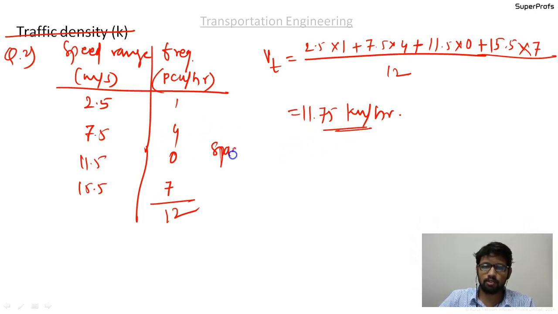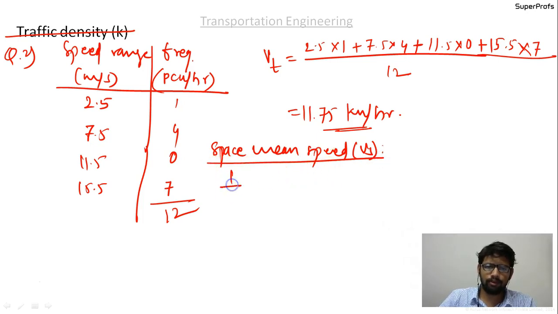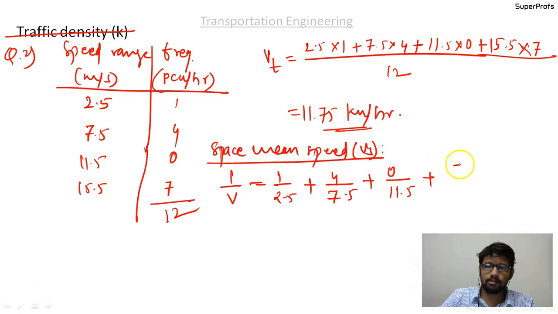Similarly, the space mean speed Vs: 1 by V equal to 1 by 2.5 plus 4 by 7.5 plus 0 by 11.5 plus 7 by 15.5.